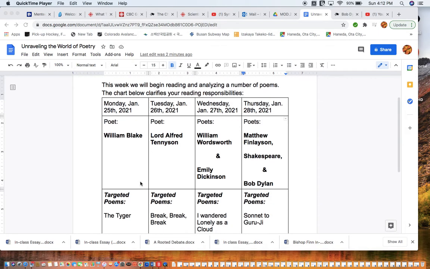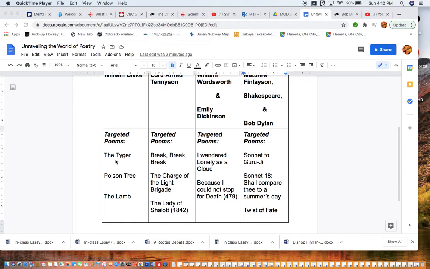So you can see that tomorrow the poet we'll be starting with is William Blake, a famous poet from the Romantics period. And the three poems that I'm expecting you to read tomorrow, and maybe tonight if you have the time, are The Tiger, A Poison Tree, and The Lamb.